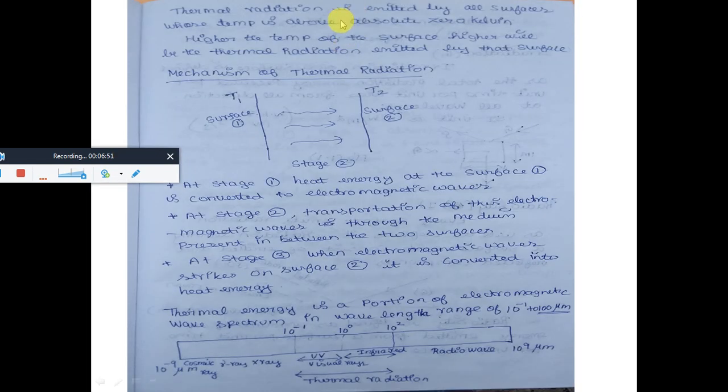Thermal radiation is emitted by all surfaces whose temperature is above absolute 0 Kelvin. So higher the temperature of the surface, higher will be the thermal radiation emitted by the surface.